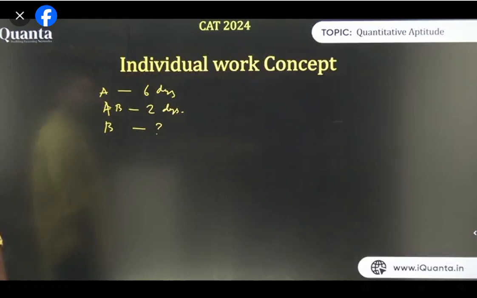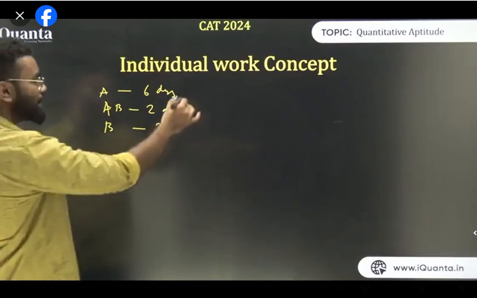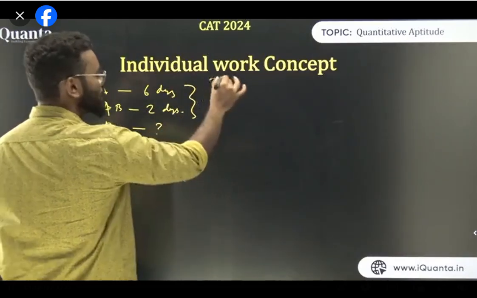ठीक है? A can do it in 6 days, A and B together in 2 days, so B alone can do it in how many days? So the first thing you'll take the LCM. So the LCM is 6 unit. So think the total work as 6 unit.